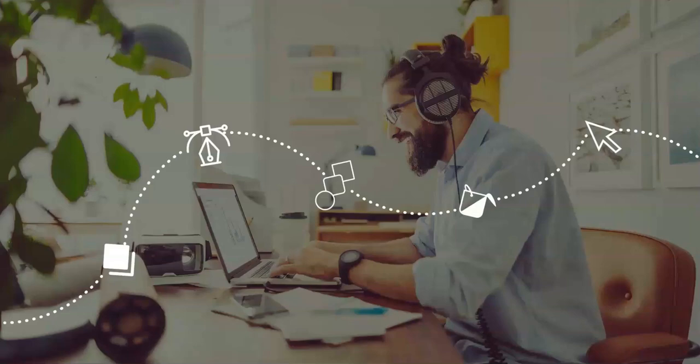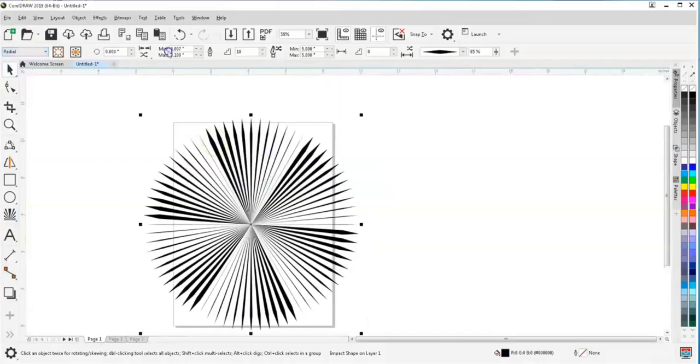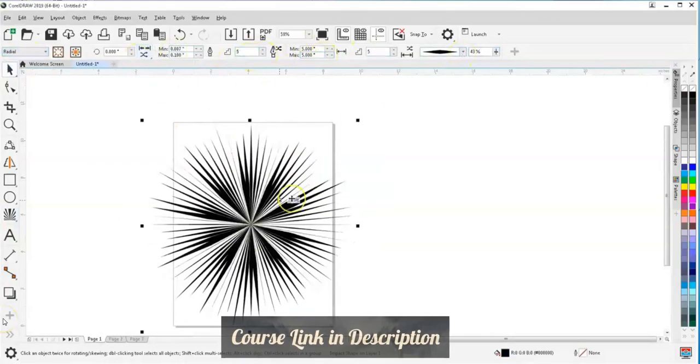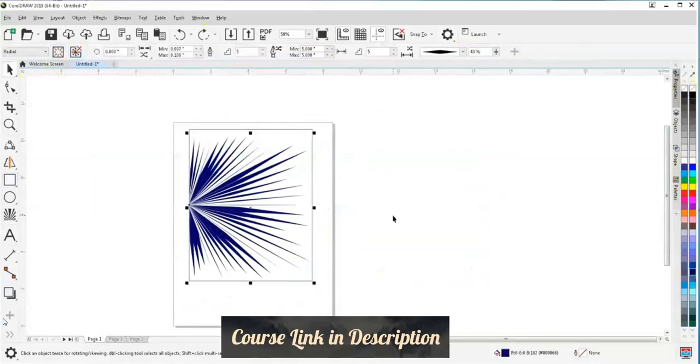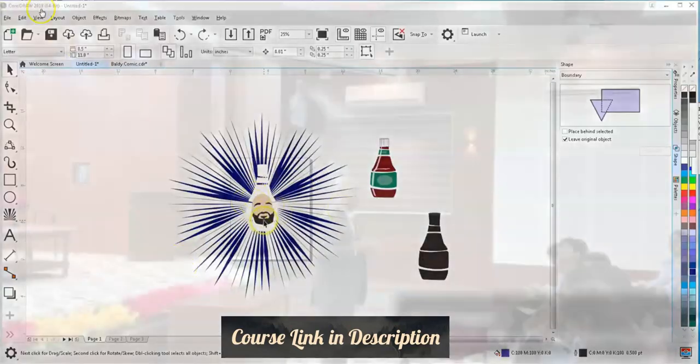Hi, welcome to the course Learn CorelDRAW Vector Graphic Design from Scratch 2020. In this course, you're going to learn CorelDRAW to create stunning graphics and you'll be able to unleash the creative genius in you. Let's begin the transformation.